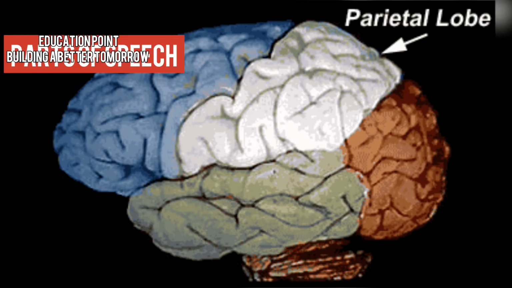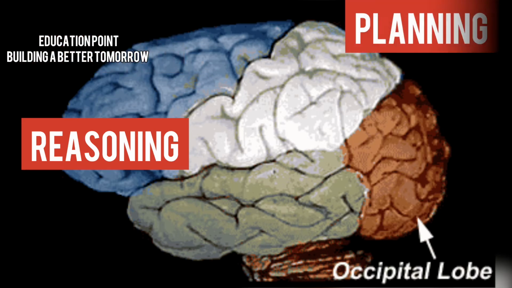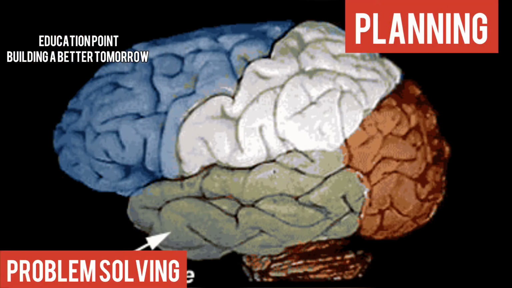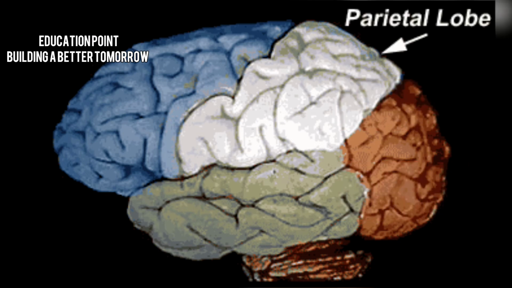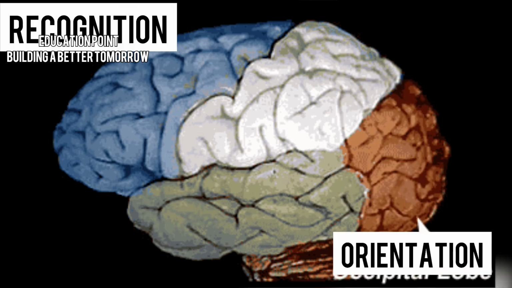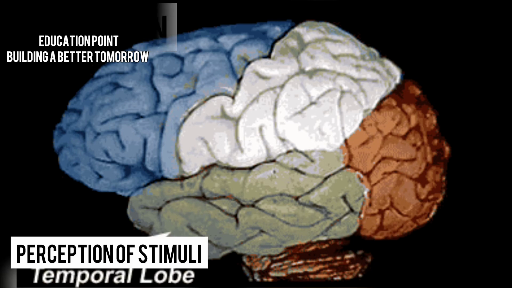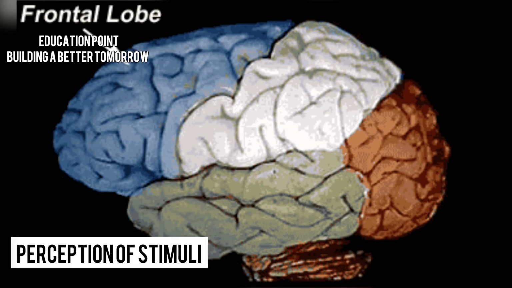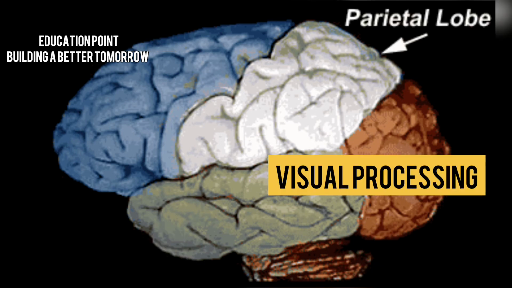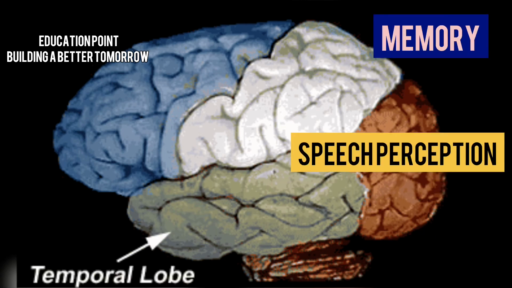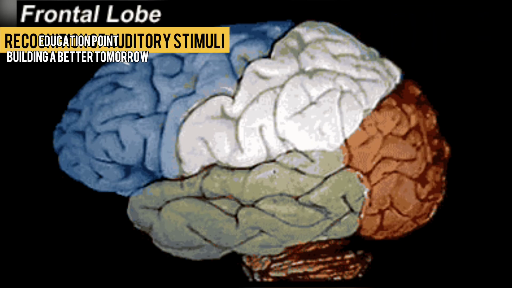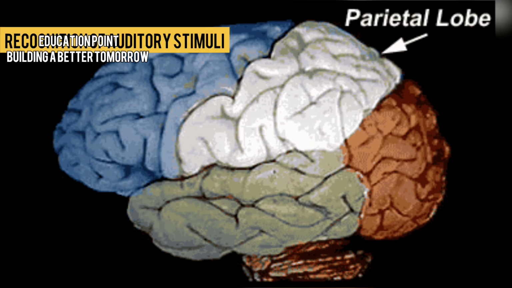Frontal lobe: it is associated with parts of speech, reasoning, problem solving, planning, movement and emotions. Parietal lobe: we associate parietal lobe with recognition, orientation, and perception of stimuli. Occipital lobe is responsible for visual processing. Temporal lobe: finally, temporal lobe is associated with memory, speech perception and recognition of auditory stimuli.